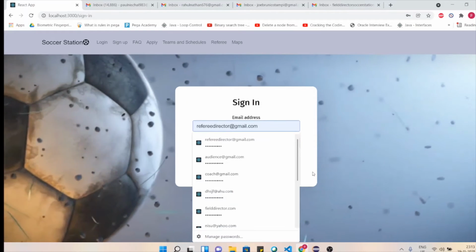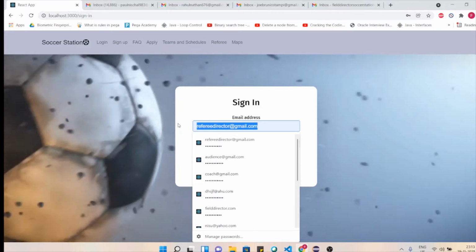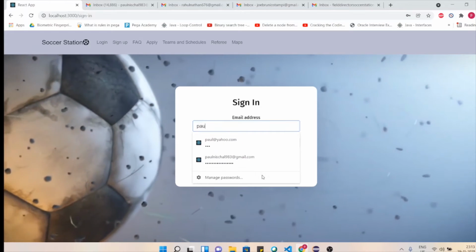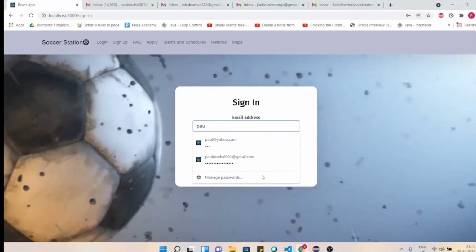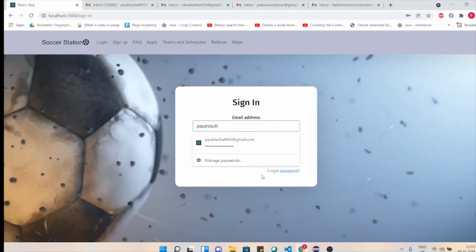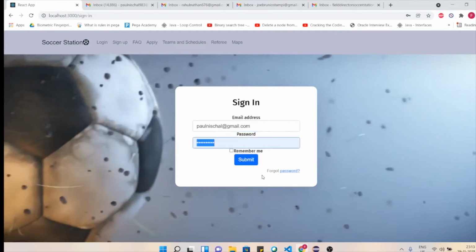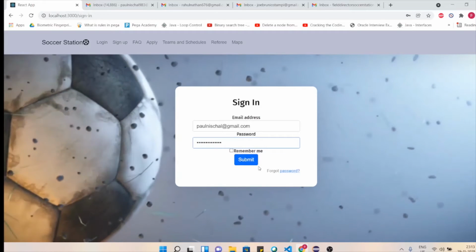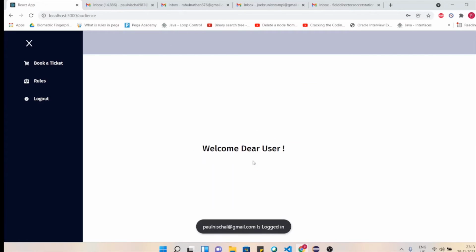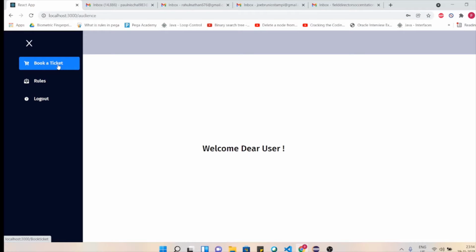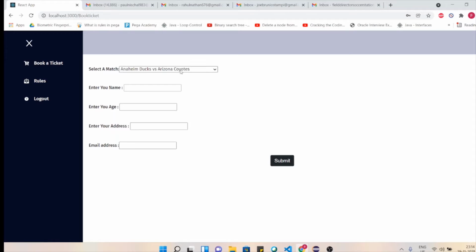Let me log in Paul Nischal. Let me remove the autocomplete and enter gmail.com and let me hit the password and submit. paulnischal@gmail.com is logged in. Now, an audience's functionality would be to know the rules and to book a ticket. So initially, in order to book a ticket, let me select a match.